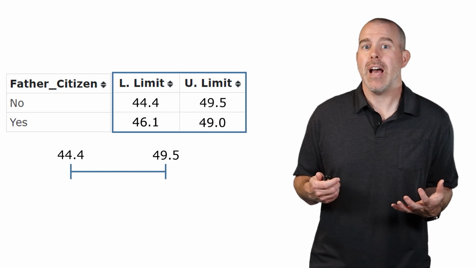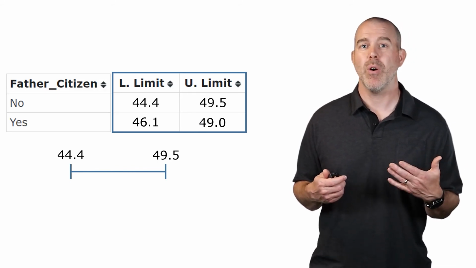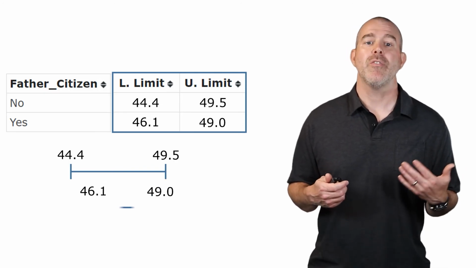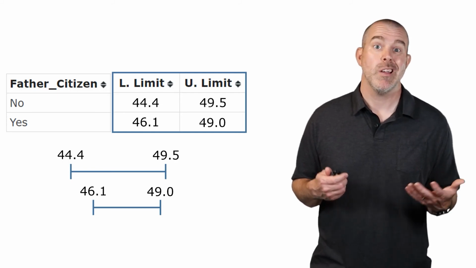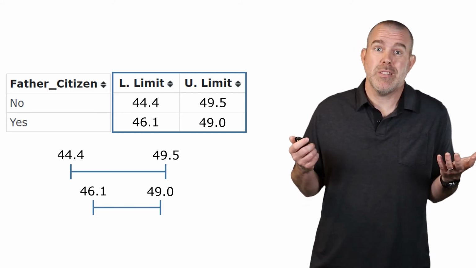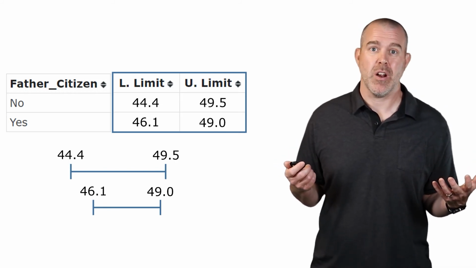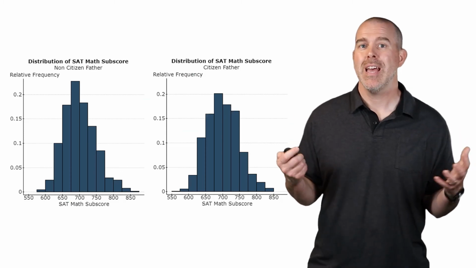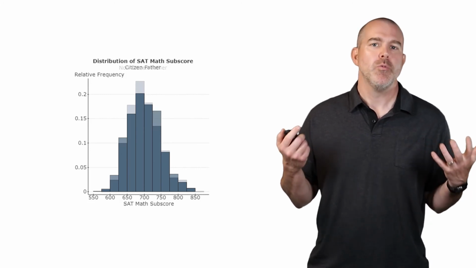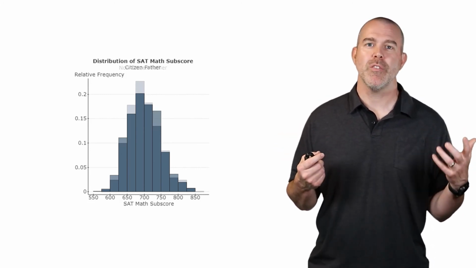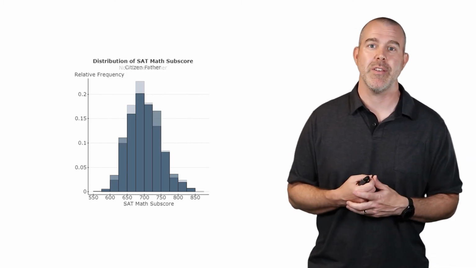If we kind of visualize those, for the non-citizen fathers, we have 44.4 to 49.5 for the standard deviation. And then for ones whose fathers were citizens, 46.1 to 49.0. So really, they're pretty similar. They overlap, so we certainly can't say that they are different at all. In fact, if you look at the histograms and kind of overlap them, you can see that they basically have the same shape, same center, pretty much the same spread. And that pretty much reinforces what we saw between the confidence intervals. There was no statistical difference between those standard deviations.